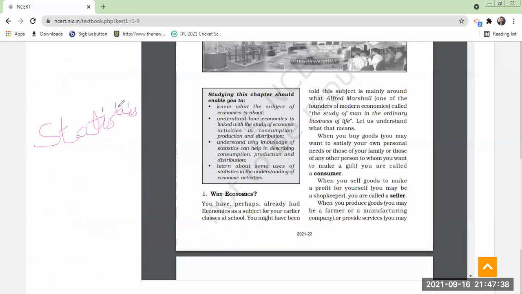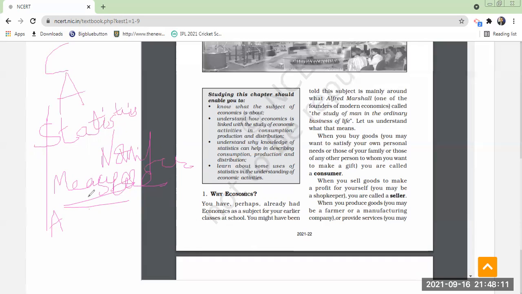Measurement. Not only measuring, you will measure whatever quantifiable data is there, meaning in numbers. Whatever you can measure, you are going to measure it and express in numbers. Then you will arrange them in a systematic manner. So you are going to collect data, arrange the data in a systematic manner, and apply various tools.